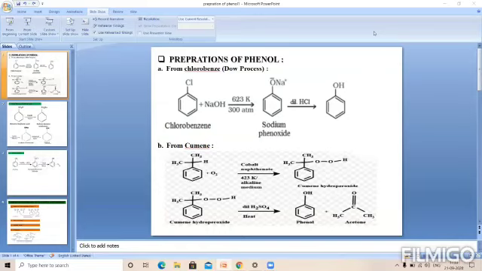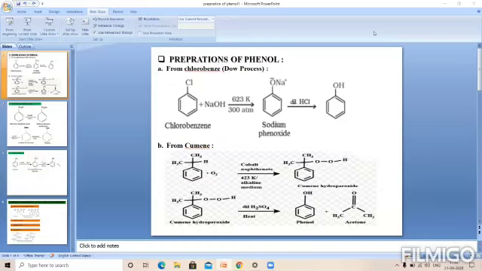So if we want to prepare phenol commercially, from the industrial point of view, the industrial production method for the preparation of phenol is from cumene.